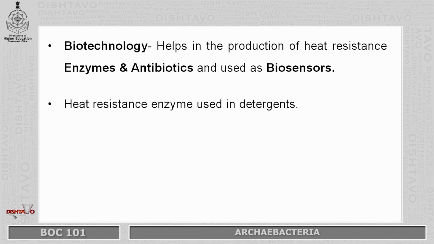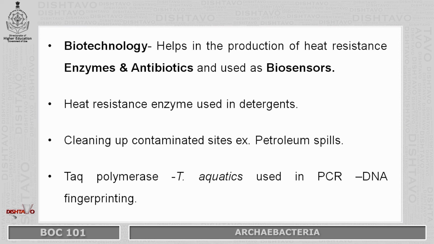In biotechnology, this helps in production of heat resistant enzymes and antibiotics and is used as a biosensor. Heat resistant enzyme is also used in detergent. They can also be used in petroleum spill, which is a contaminated site. Taq polymerase is an enzyme which is extracted from Thermus aquaticus. It is used in PCR for DNA fingerprinting.